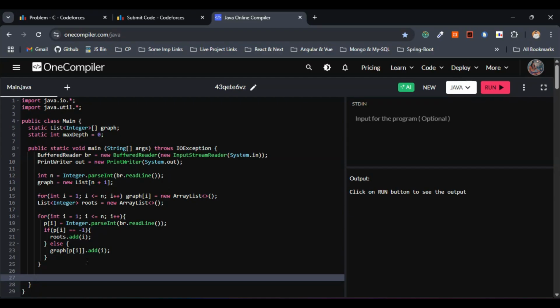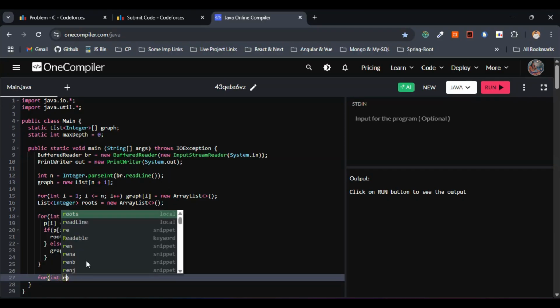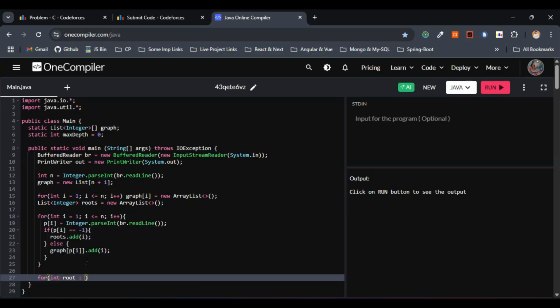We have to perform the DFS from every root to find the maximum tree depth. So as we are going with the recursive DFS or the backtracking part, we have to perform the DFS from every root to find the maximum tree depth. In our case, I can just go with a simple for loop here. This one will be int root of roots.